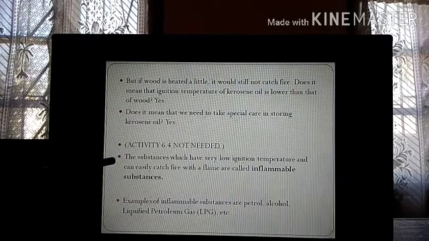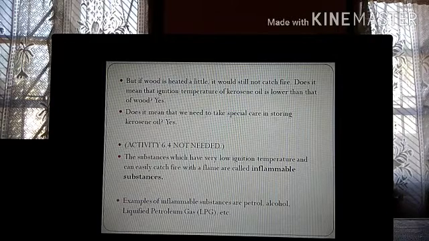The substances which have very low ignition temperature and can easily catch fire with a flame are called inflammable substances. I think you must have seen in certain bottles when you buy from the market, it is written highly inflammable, like in perfumes or deodorants or fire extinguishers, or petrol.